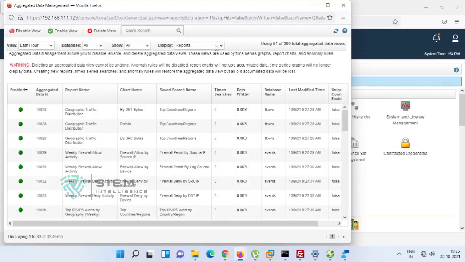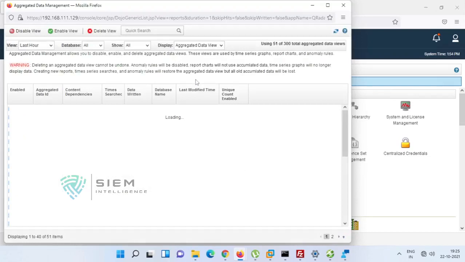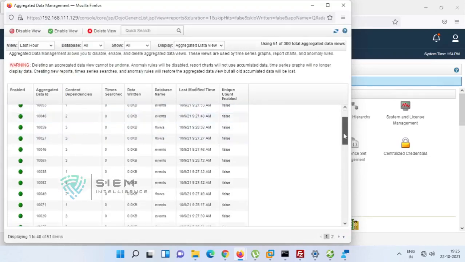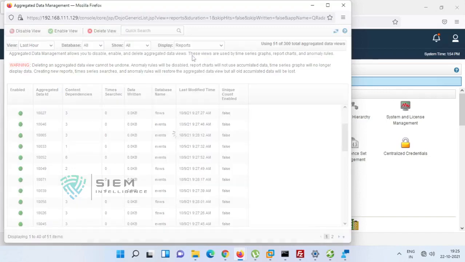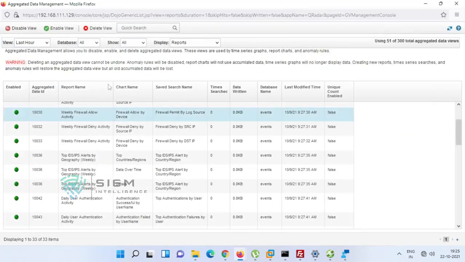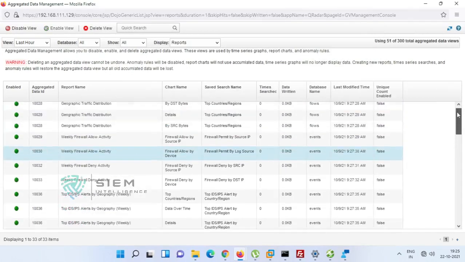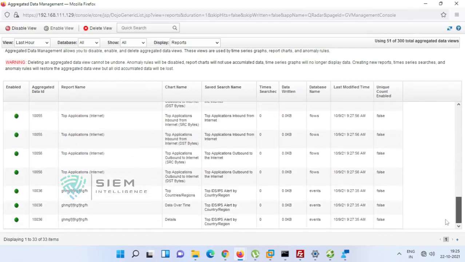First and foremost, you start from here. Here it is reports, time series, ADE rules, and aggregated data view. If you click over here, it will give these IDs and these enables. If you know the ID directly, you can see. But if you don't know the ID, you just go to the report. See, there is a weekly firewall allow activity. By default, each and every aggregated data used to be enabled. I have done these 3 things, it automatically enabled, and it has 3 different chart names. That's why it has 3 different aggregation names.